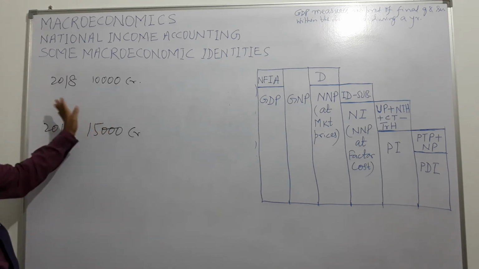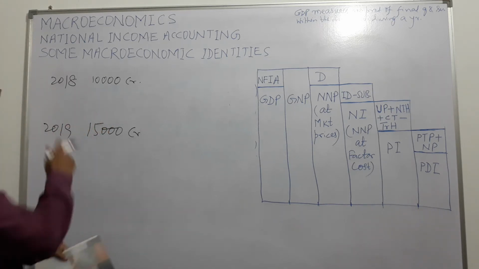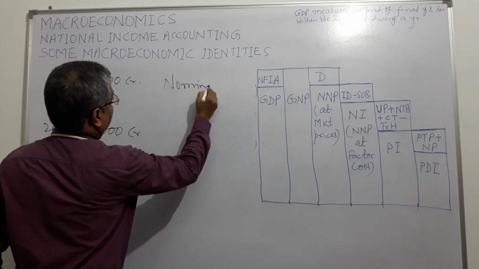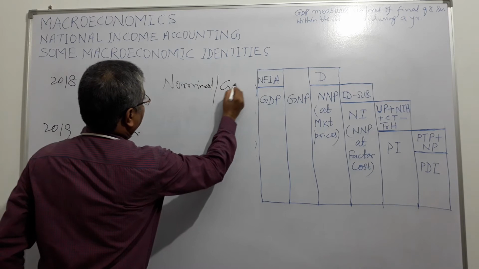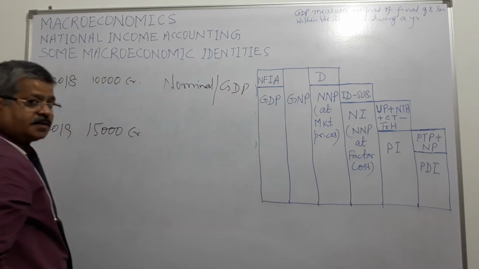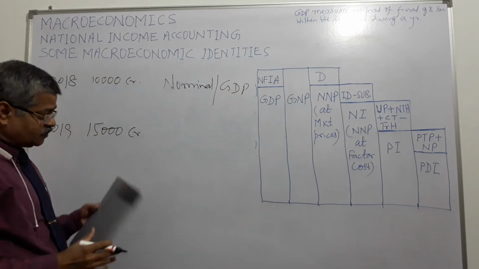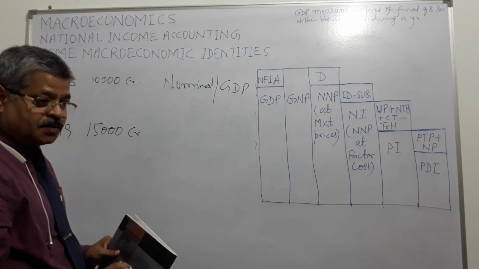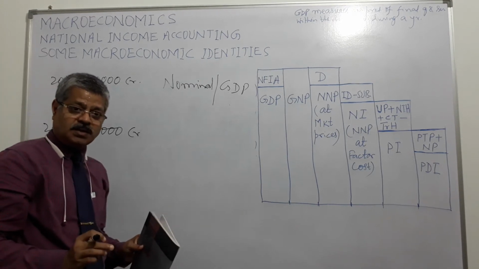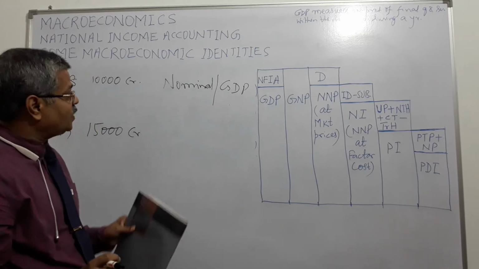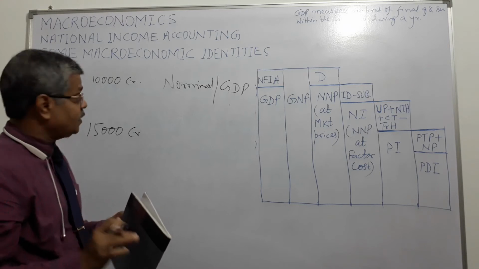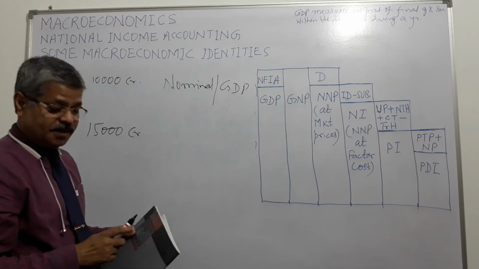This is called nominal GDP or GDP, right? Nominal means at current market prices. Gross domestic product calculated at current market prices is called GDP or nominal GDP.